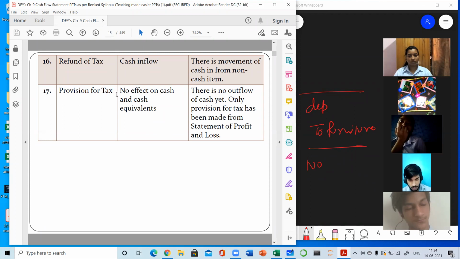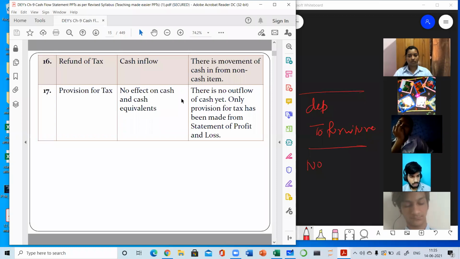Next, provision for tax. If we are making a provision, we are keeping aside a part of the profit for future contingencies. We are just keeping a part of the profit aside, but that part is very much inside the business. It has not gone outside the business, so it cannot be considered as a cash outflow.